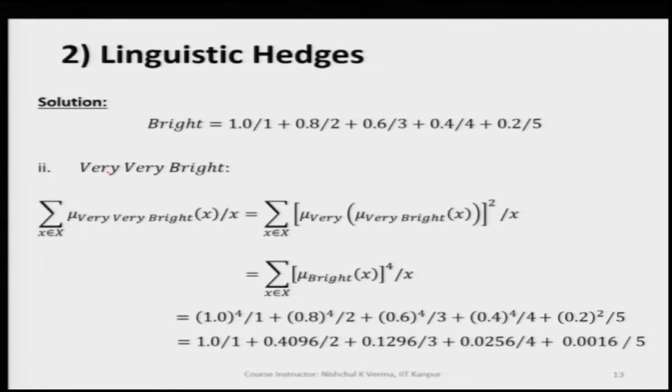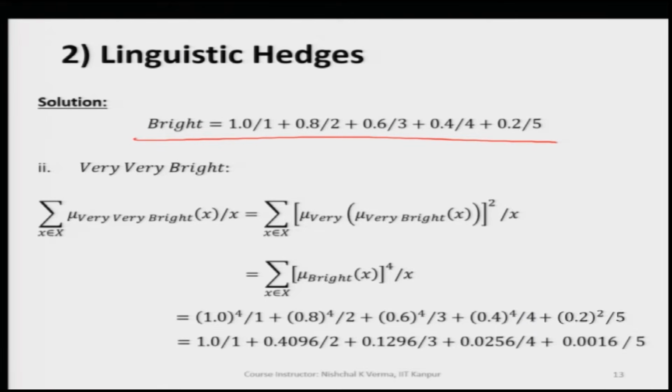Let us now move to the second example, which is for very, very bright. Bright has been given to us. Now, we have to convert the given bright discrete fuzzy set into very, very bright. Obviously, here we have 2 times very, so we have to square the respective membership values twice.